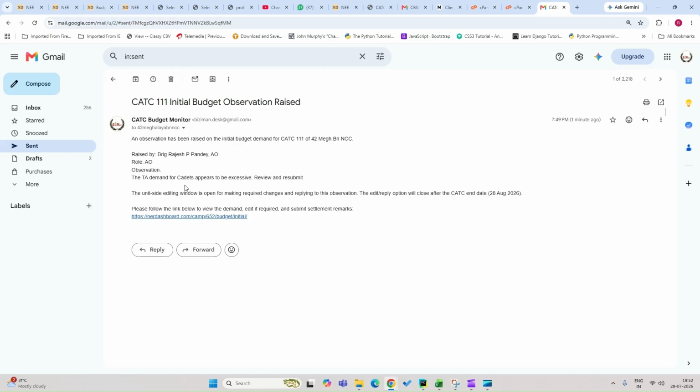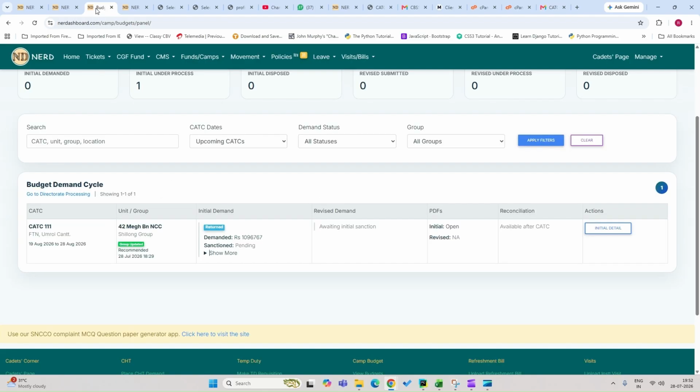This also tells the user that the editing window is now open for making required changes and to reply to the observation. The edit window will end after the CATC end date. And to open that particular page, one can click on the link provided. So I've already opened that page.